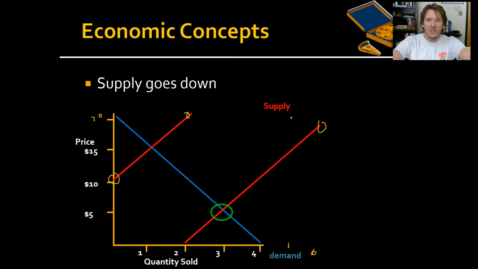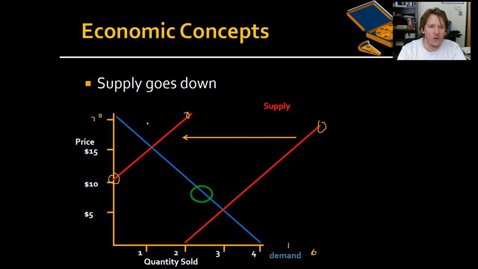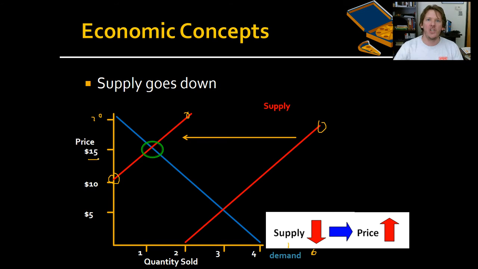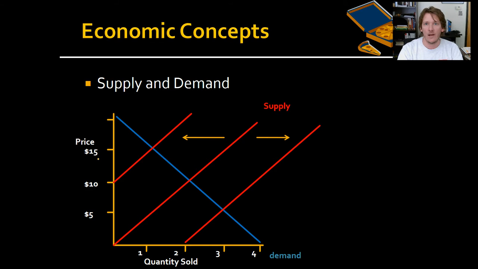But now that we've taken away and thrown a ton of those pizza places out of business, there's only a couple of pizza places left. Pizza has become, dare we say it, scarce and rare. And now we have a new equilibrium, and as the supply has gone down, guess what's happened to the price? The price has gone up. So you know the general idea of how supply and demand affect price, but now we're going into a real scientific way of explaining it with the supply and demand curve via microeconomics.